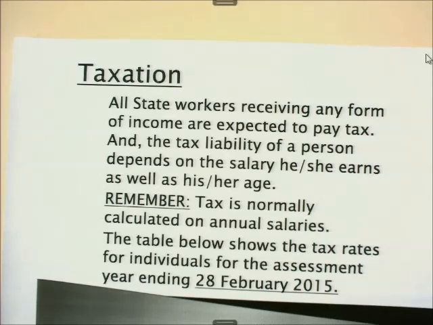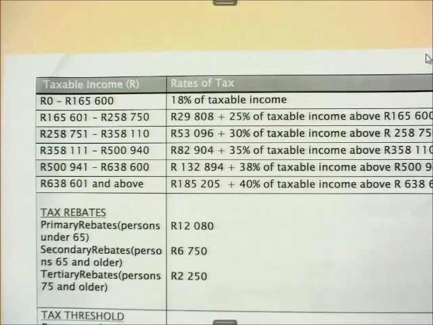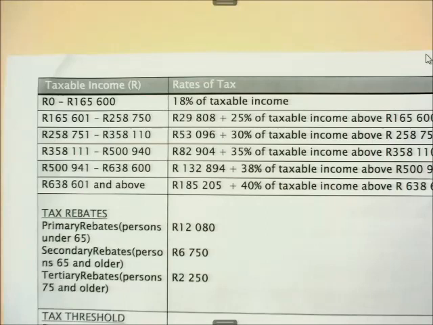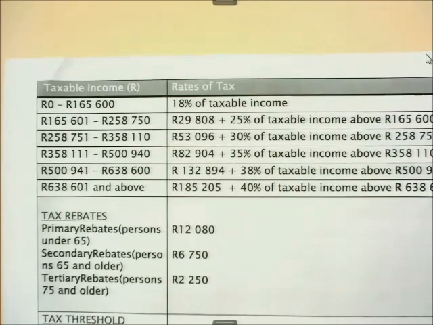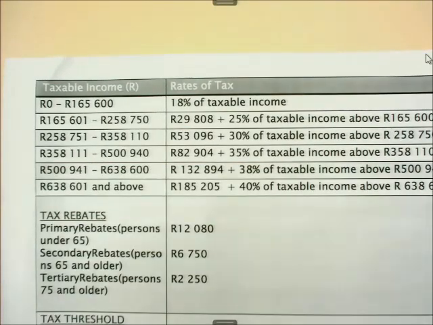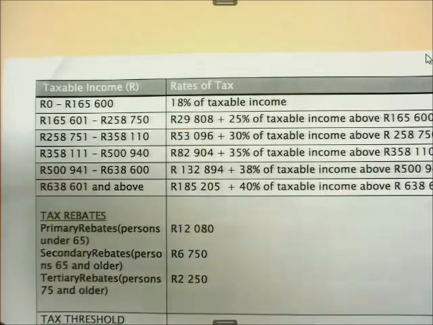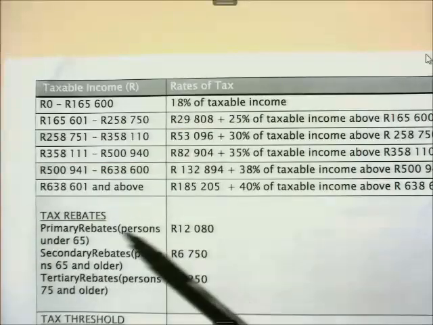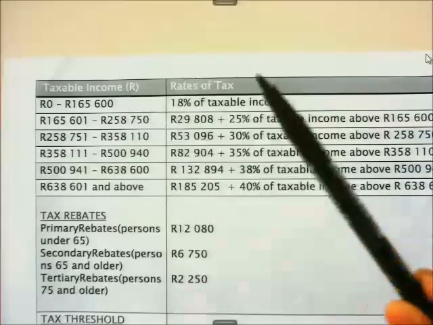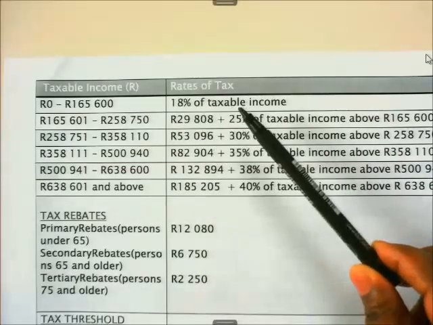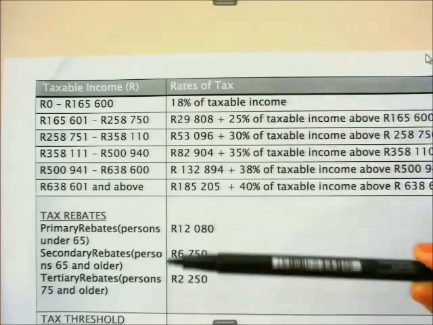Now, I've got the table below. This table shows the tax rates for individuals for the assessment year ending on the 28th of February 2015. This is a tax table. It shows us how we are being taxed according to our ages and the salaries that we earn. The first column is about the ranges of our salaries. It simply means that if your salary is between 0 and 165,600, you are going to be taxed 18% of that income, and so on and so on.